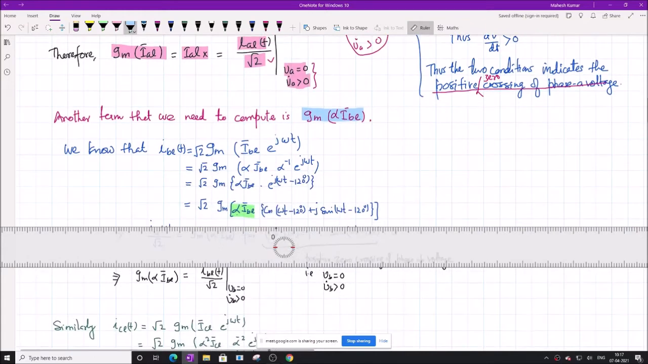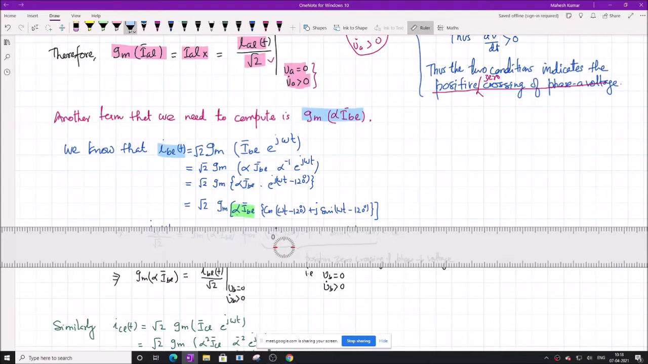Imaginary of alpha I_VL. So how should I find out the imaginary of alpha I_VL in terms of the real time domain quantity? We will follow the same concept. First, we will express this term in terms of the actual B phase load current, I_BL.